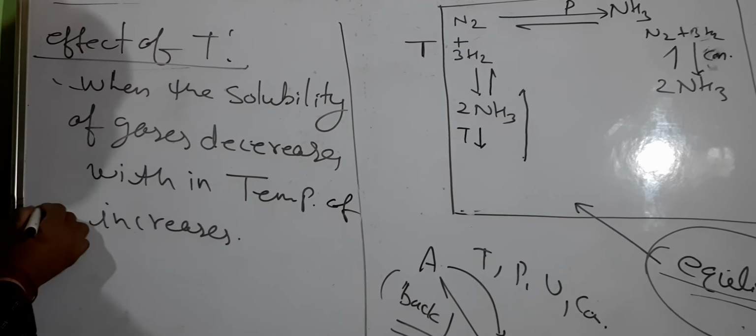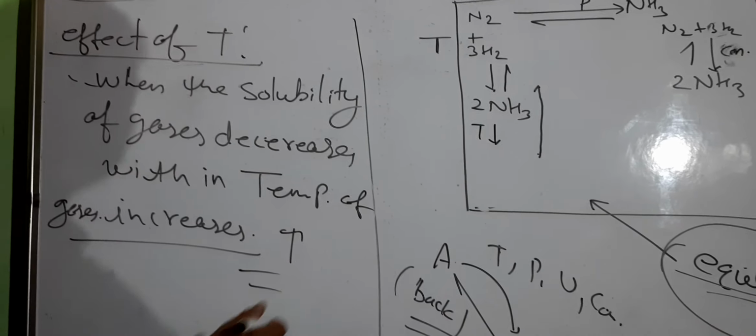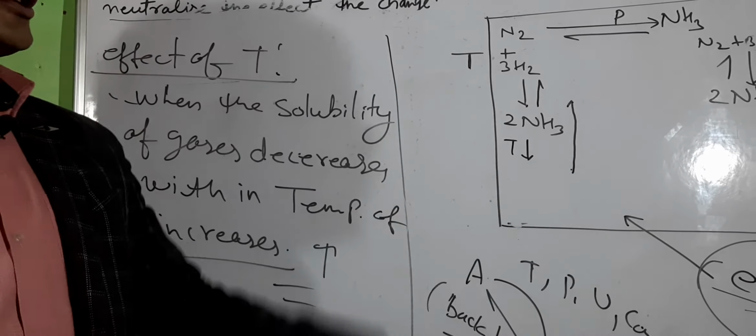So this is the effect of temperature according to Le Chatelier principle.